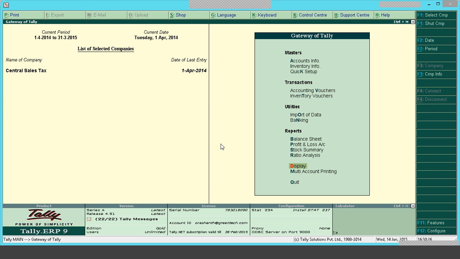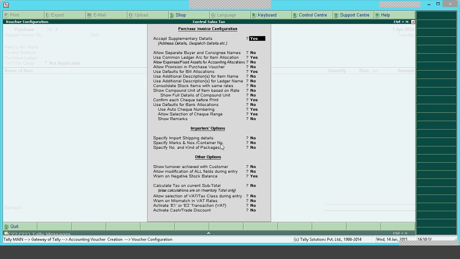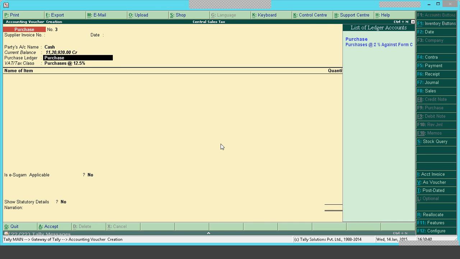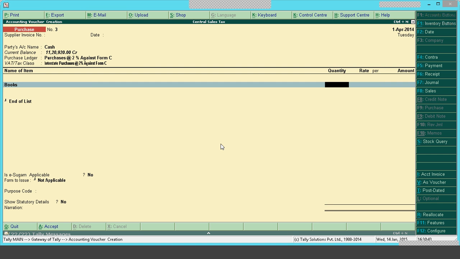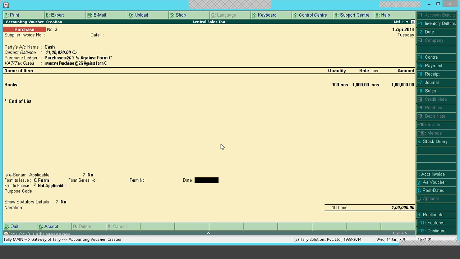If E1 and E2 forms are applicable, then in the purchaser, you should press F12. You will have an option, activate E1 or E2. Okay? So you can make the transaction like that. C form and the form to receive is E1 or E2 form. Whichever form is to be received, you can select it here. Usually E1 and E2 forms will be accompanied with C form. So once after selecting a C form only, you will be getting the E1 or E2 form. Okay, for F and H, that E1 and E2 option will not come.